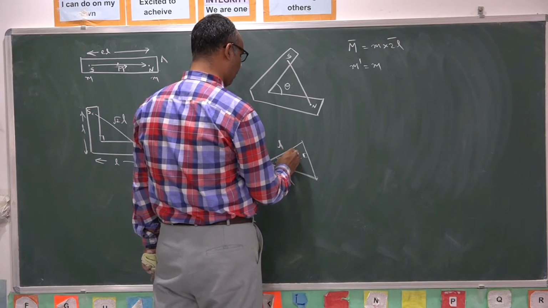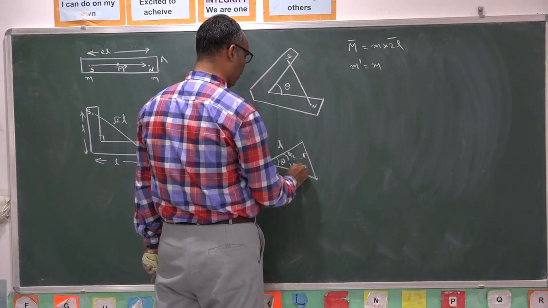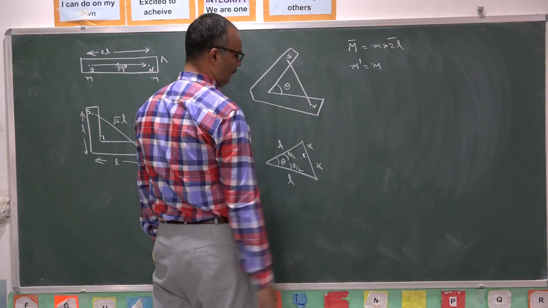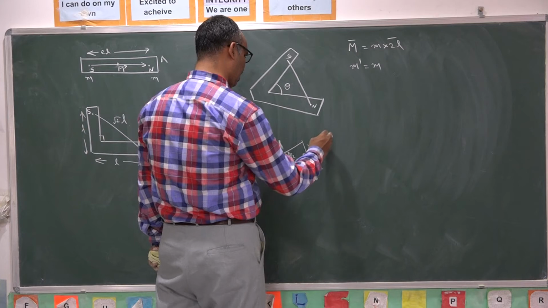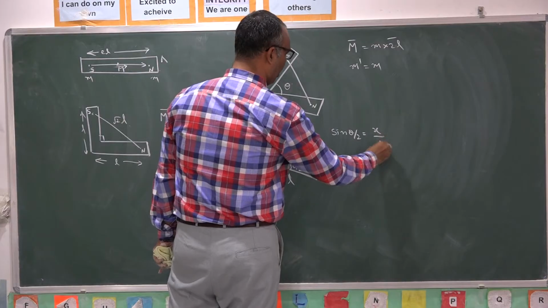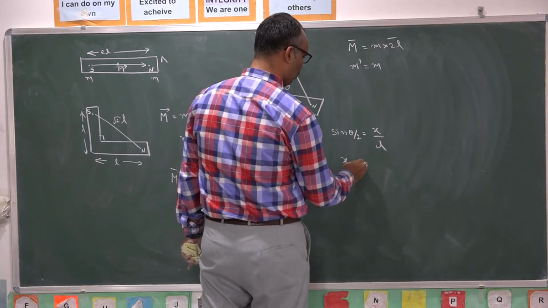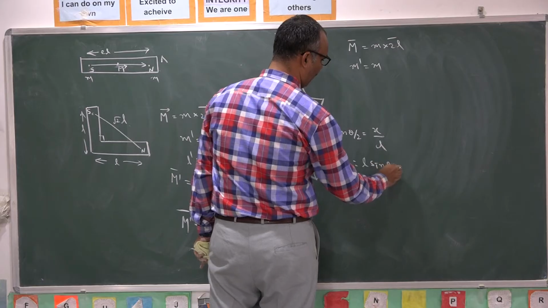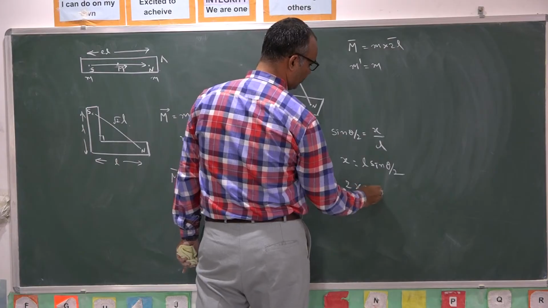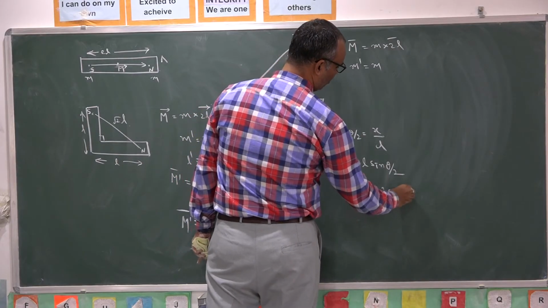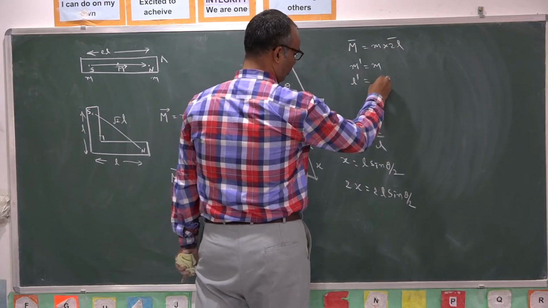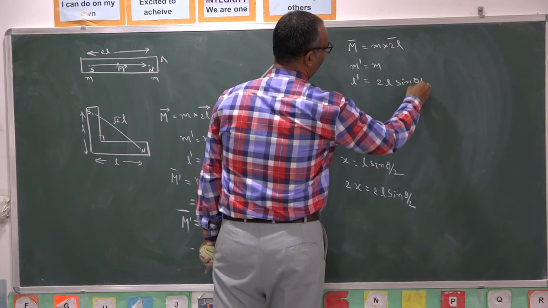and it becomes theta by 2. It also becomes theta by 2. If I take this distance as x, obviously it is also x. In this right angle triangle, sin theta by 2 is equal to opposite side by hypotenuse. So x is equal to L sin theta by 2. We need the separation between north pole and south pole, and that means 2x. That is 2L sin theta by 2. So the new length of the magnet is 2L sin theta by 2.